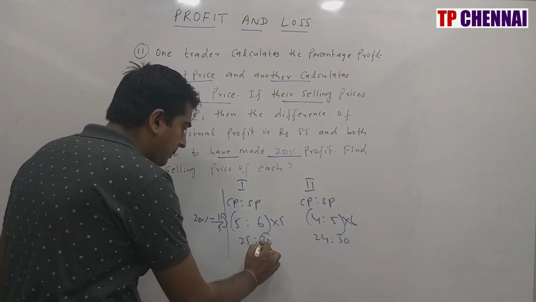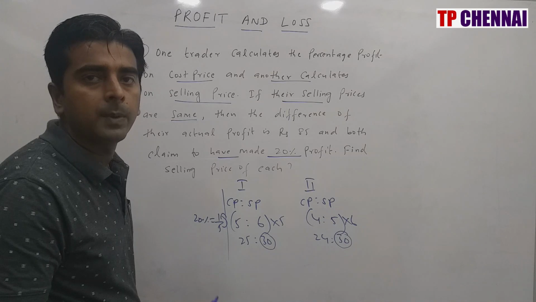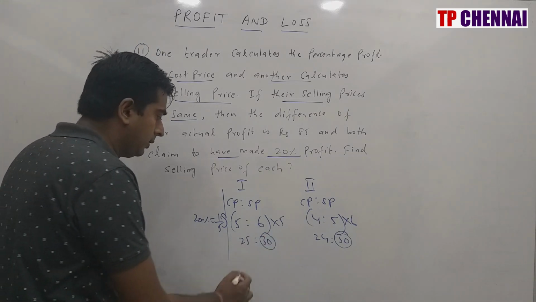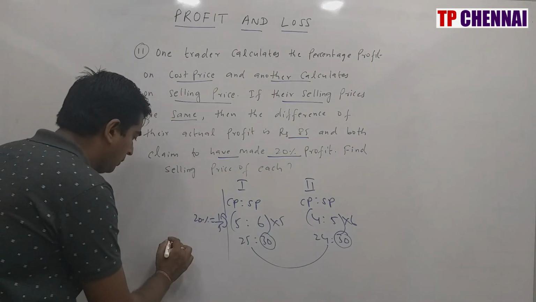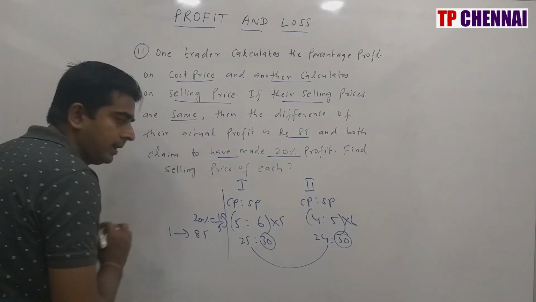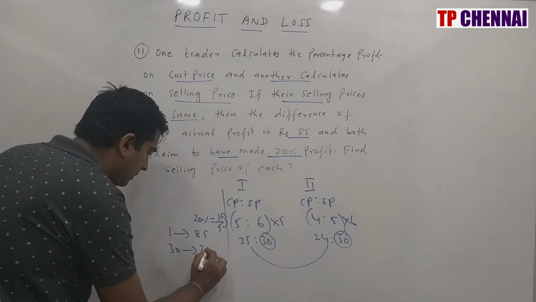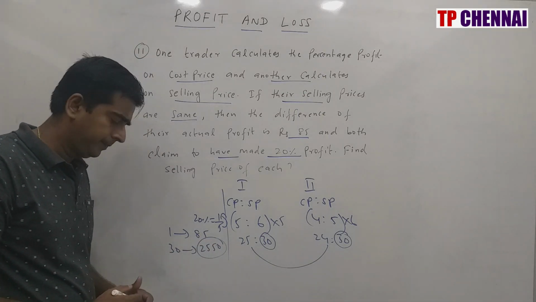Now SP is same for both the traders. Whenever SP is same, how to calculate the percentage of profit or profit? It is nothing but difference of cost price. So difference is how much? 1, and how much have they given you? 85. So one part is nothing but how much? 85. SP is 30. So 30 parts is nothing but how much? 2550. My answer is 2550.